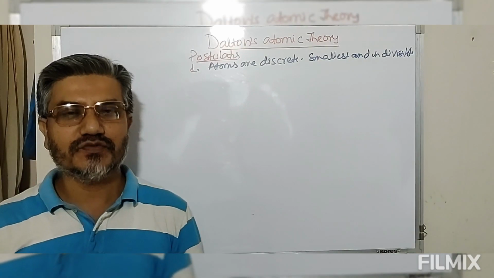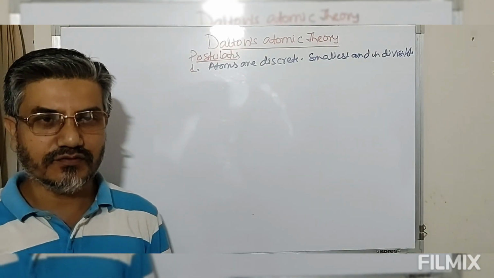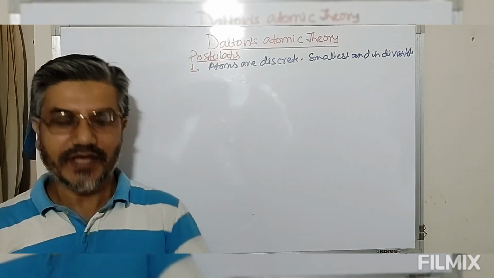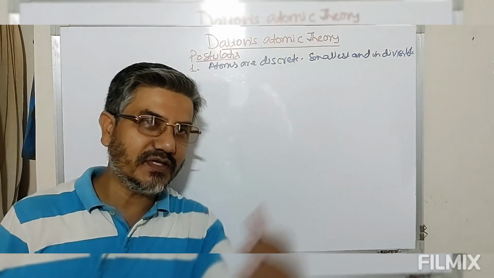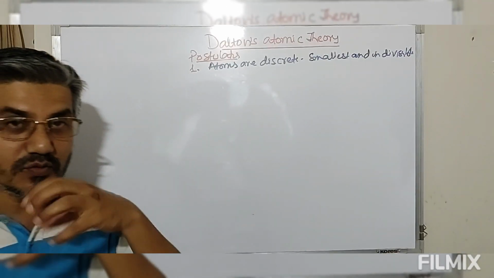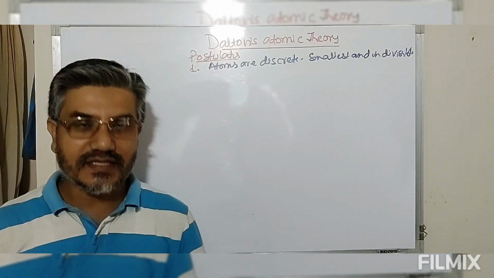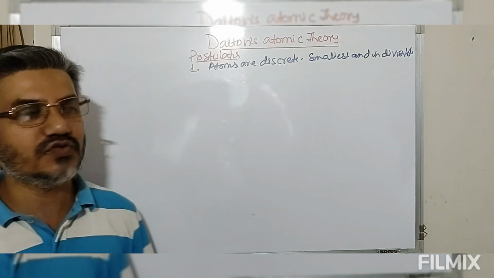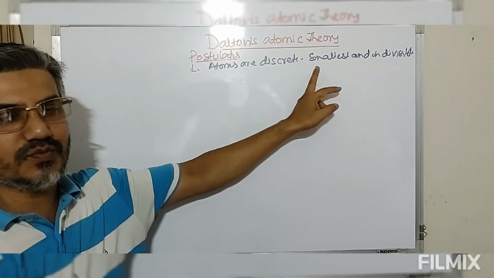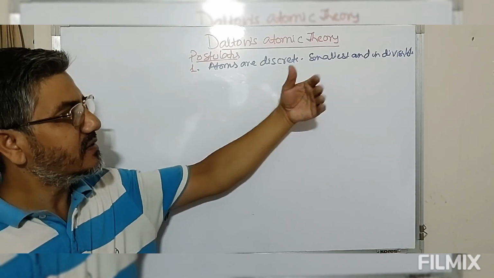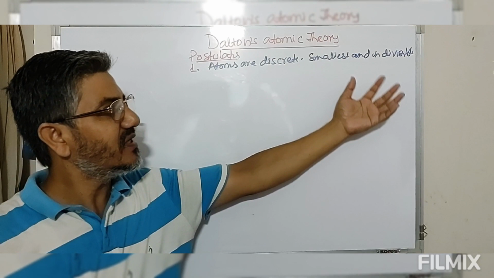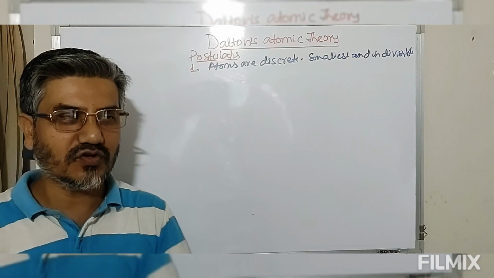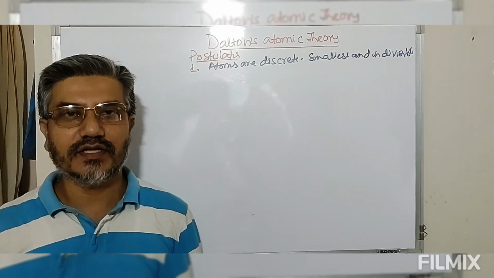Now look at this. With the progress of science, with the advance of technology, we have discovered subatomic particles. We have an atom, and inside this atom we have some other particles known as subatomic particles. The discovery of these subatomic particles means there are some more species which are much smaller than the atom. So the concept of atom being the smallest is no longer valid. Whereas again, atoms being indivisible: if the atom can be further divided into other things, then how could we discover subatomic particles like electron, proton and neutron?